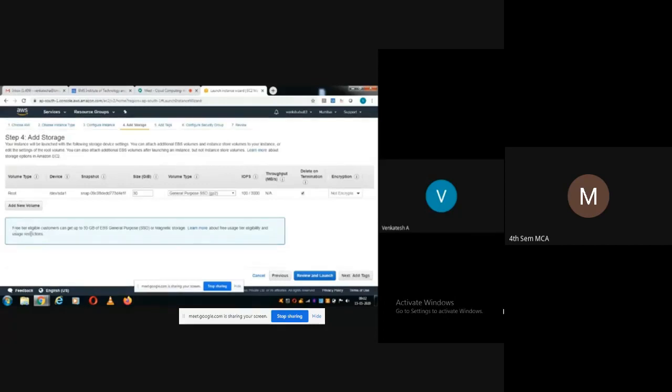Look at this warning message here. Free tier eligible customers can get up to 30 GB of elastic block storage, general purpose, or magnetic storage. Beyond that, it will be charged.